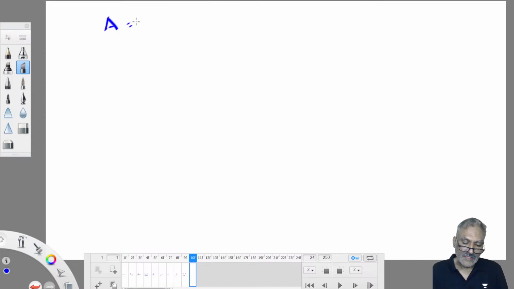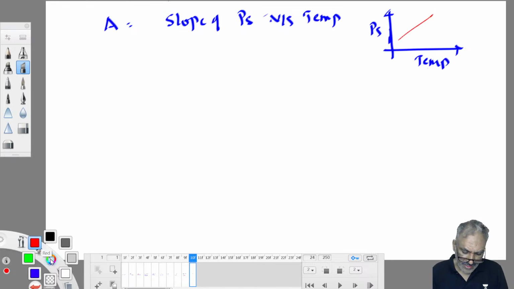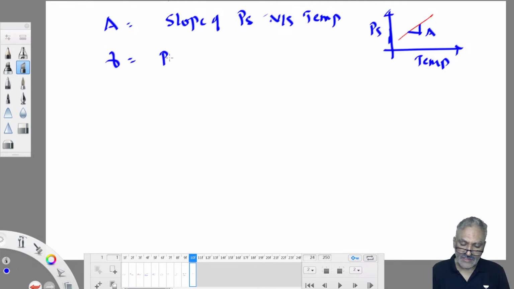A is the slope of the saturation vapor pressure versus temperature curve. If you plot saturation vapor pressure versus temperature, it will be like this, and the slope of that curve is called A. Then gamma is known as the psychrometric constant. It is also a constant.